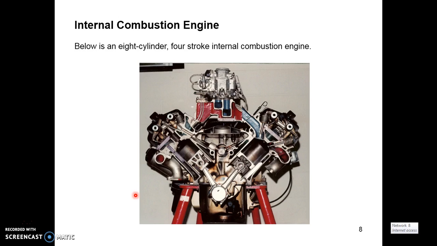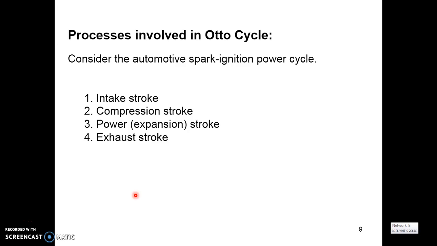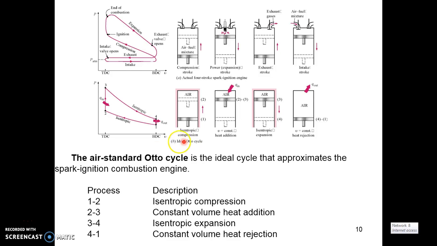This is the pictorial representation of a 4-cylinder 4-stroke internal combustion engine. The four processes involved in the Otto cycle are: the first one is the intake stroke, another one is the compression stroke, the third one is the power stroke, and the final one is the exhaust stroke. Coming to the first stroke, the intake stroke, here the piston moves from TDC to BDC.